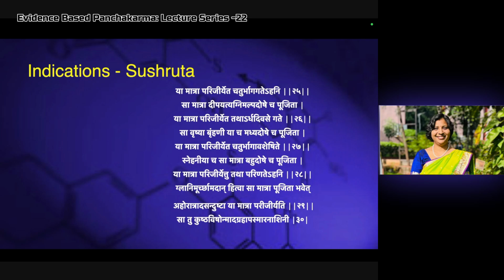The dose which takes the whole day for digestion, and glani murcha madan hitva sach matra pujita bhavet. There, in glani, in murcha and in mada, it is indicated. Glani, Murcha, Madan, Hitva. There will not be Glani, Murcha and Mada. That is indicated for Pujita Bhavet.